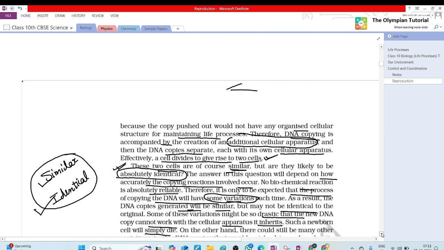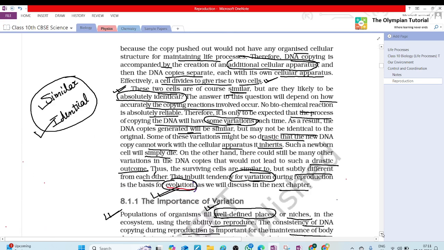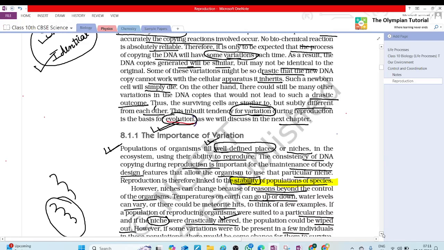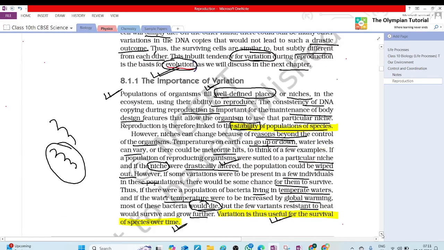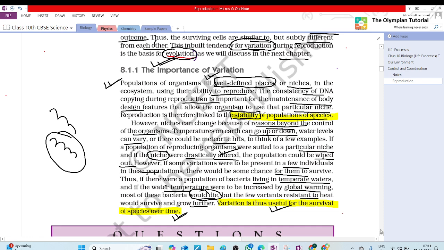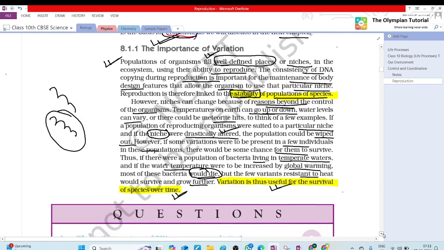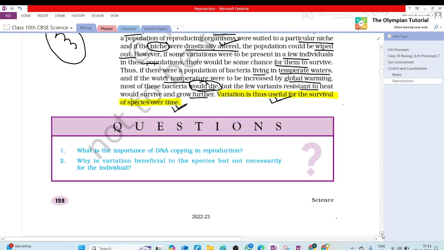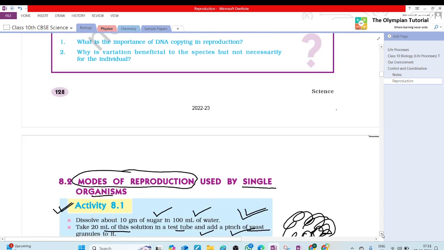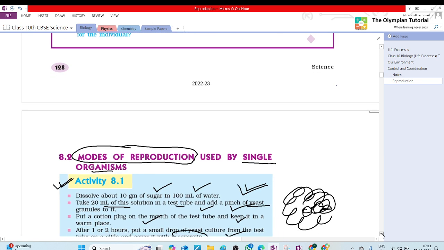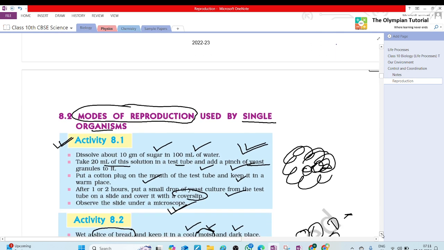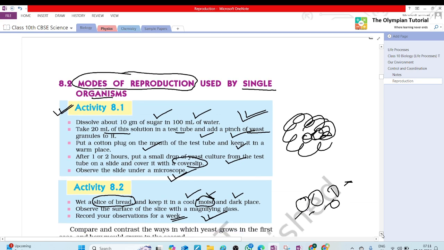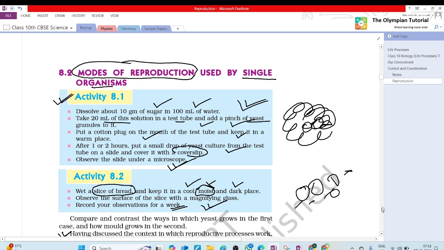Variation is changes that occur during DNA copying in cells. If it is very drastic, then what will happen? The organism may not survive. Is variation necessary or not? Variation is necessary because it forms the base for evolution. The environment is constantly changing, so it helps the species adapt to the changes.